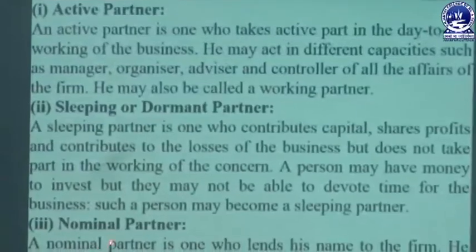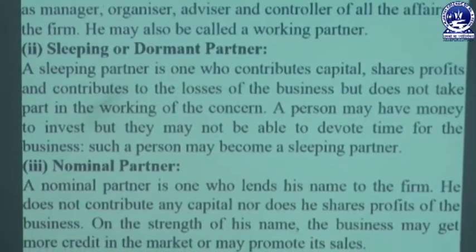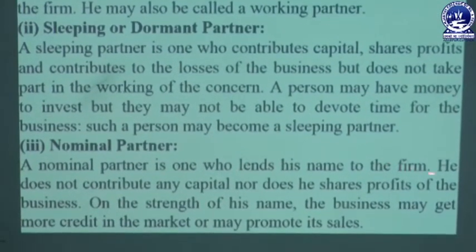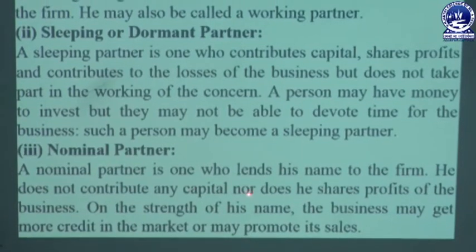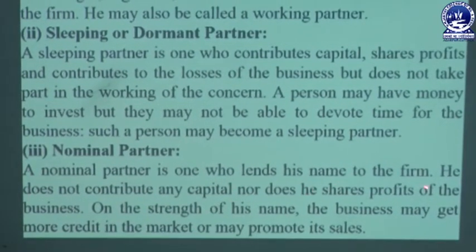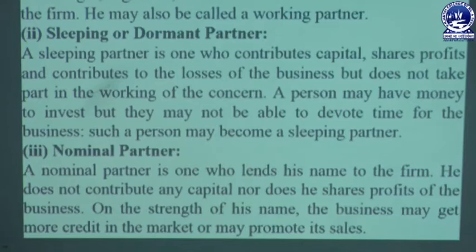Then the next one is the nominal partner. A nominal partner is one who lends his name to the firm. He does not contribute any capital nor does he share profits of the business. On the strength of his name, the business may get more credit in the market or may promote its sales. So a nominal partner only lends his name to the firm. He is not really a partner but only gives his name to the firm, and by his name the firm takes credit or increases its sales.